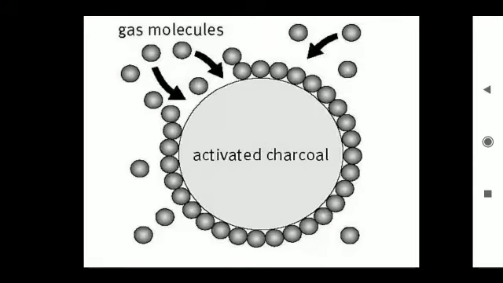Observe the following diagram to distinguish between absorbent and absorbate. In this diagram, gas molecules are absorbed on the surface of the activated charcoal. In this diagram, activated charcoal is referred to as absorbent. The molecules of gas are called absorbate. These absorbate molecules form a film around the absorbent surfaces.